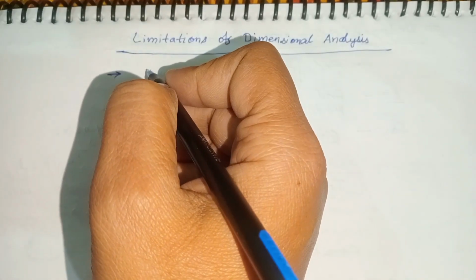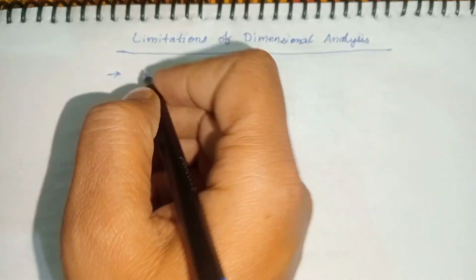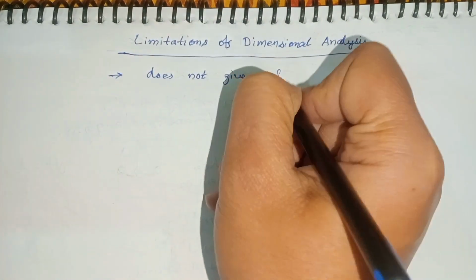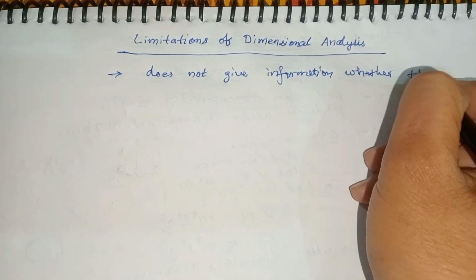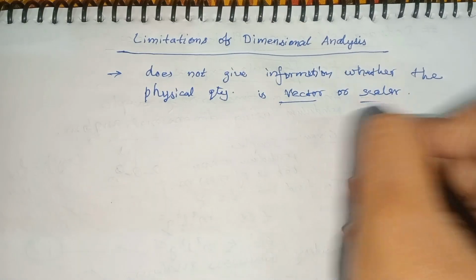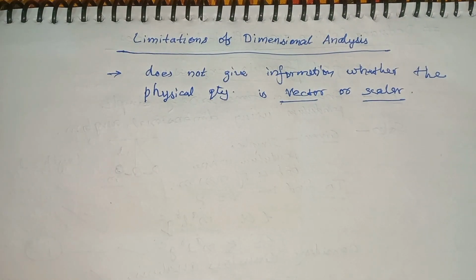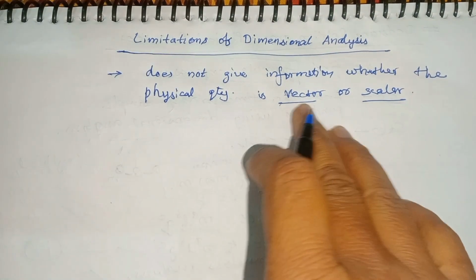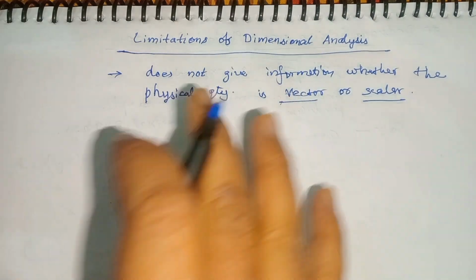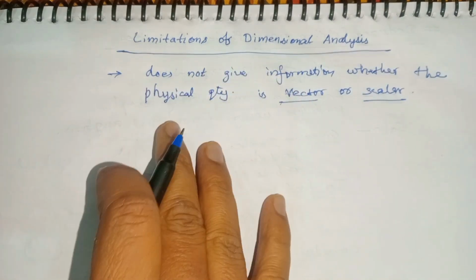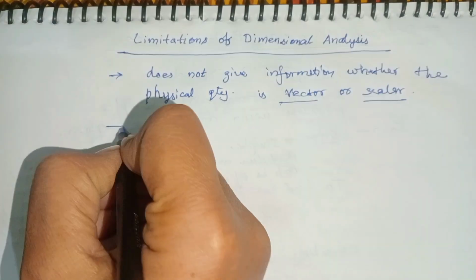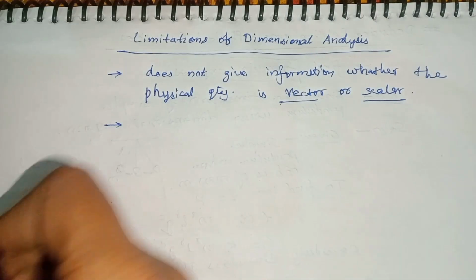The first one is that it does not inform about whether the physical quantity is a vector or a scalar. Dimensional analysis does not differentiate. It does not give a clear picture whether the physical quantity is a vector quantity or a scalar quantity.